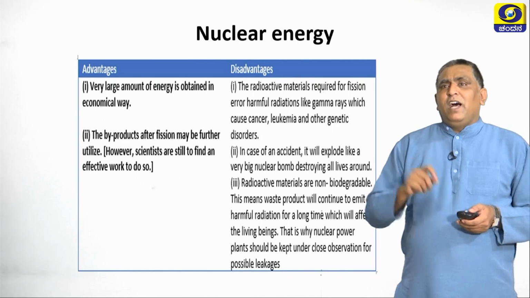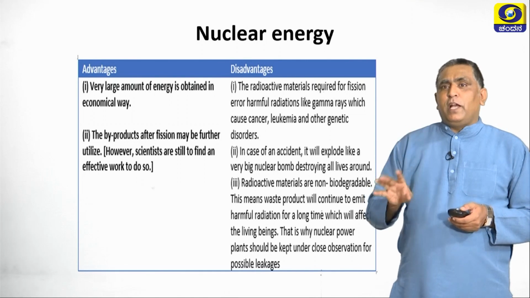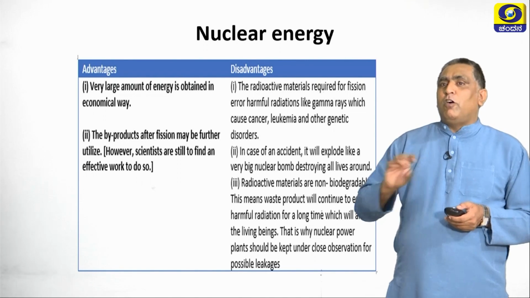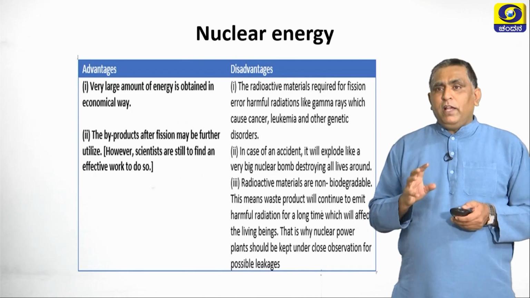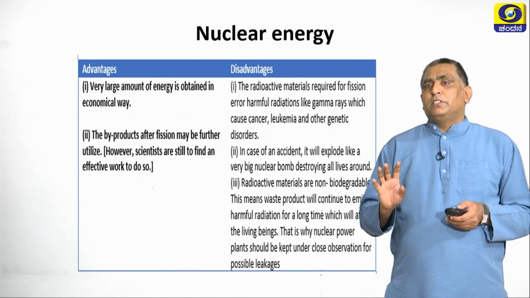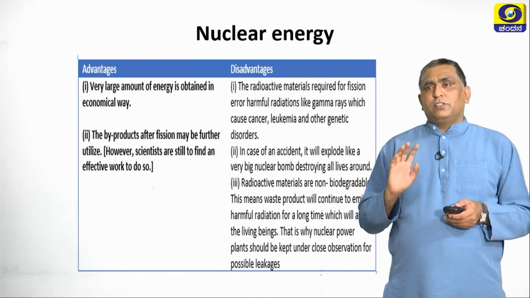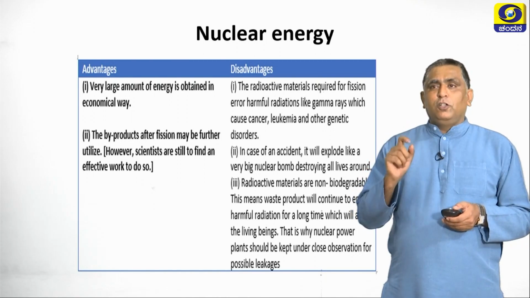Radioactive materials are non-biodegradable. This means the waste product will continue to emit harmful radiations for a long time, which will affect living beings. That's why nuclear power plants should be kept under close observation for all possible leakages. These are the challenges and the limitations of harnessing nuclear energy.